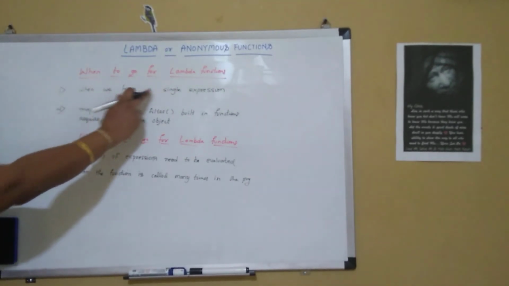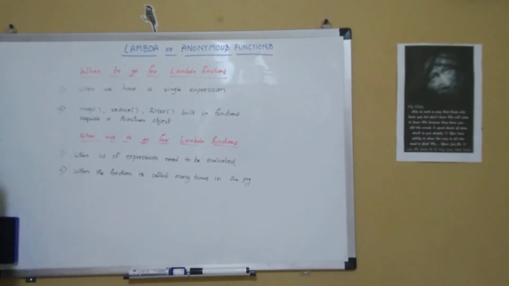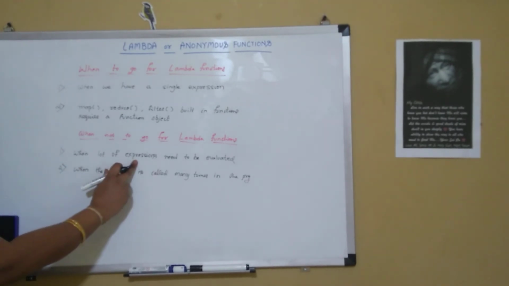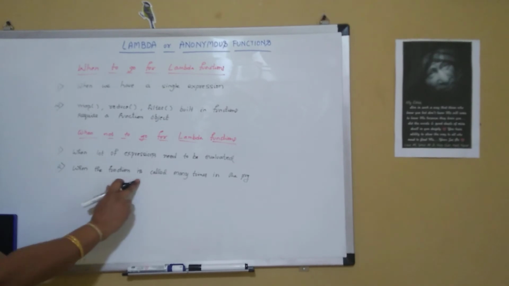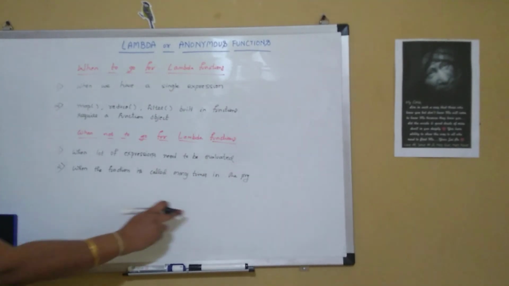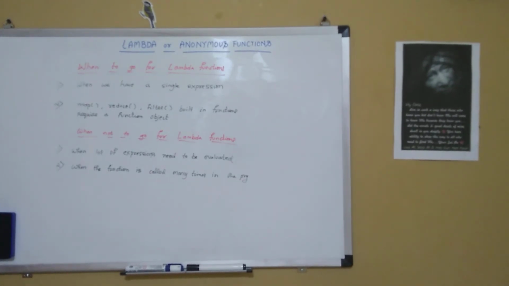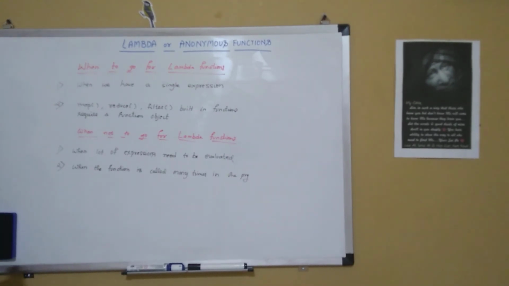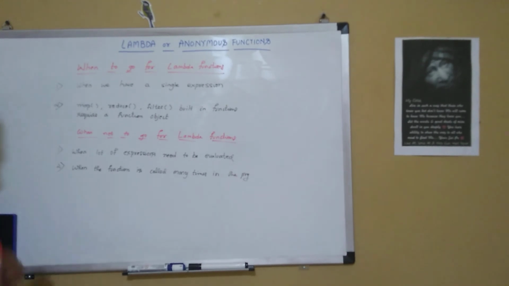So when we have a single expression and when we require a function object, go for the lambda function. When there are a lot of expressions, then do not go for lambda function. And when the function is called many times in the program, even then do not go for lambda functions. Hope so friends, it is clear for you the features of the lambda function, the syntax of lambda function, code examples in lambda function, and when to go for lambda function and when not to go for lambda function.